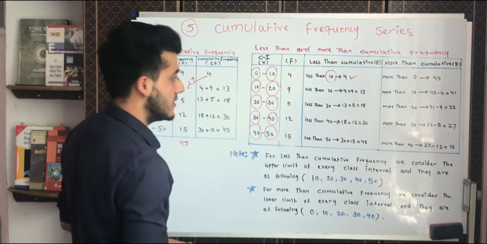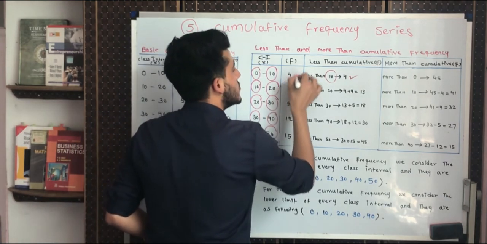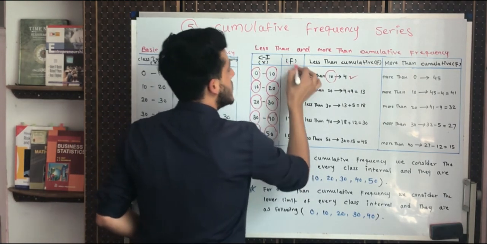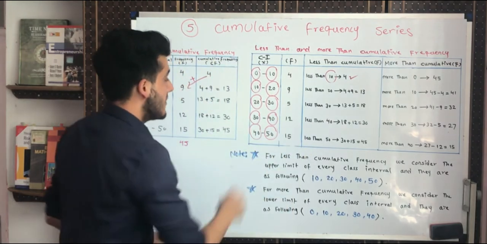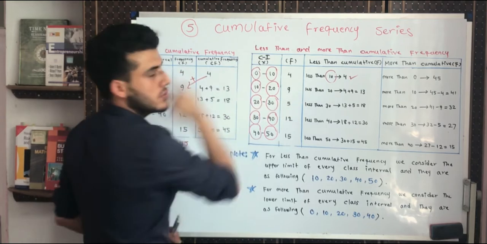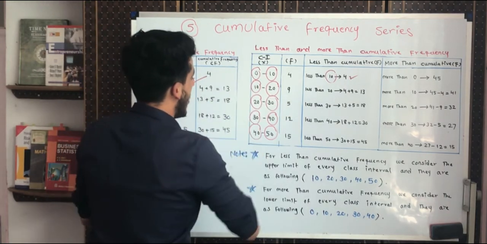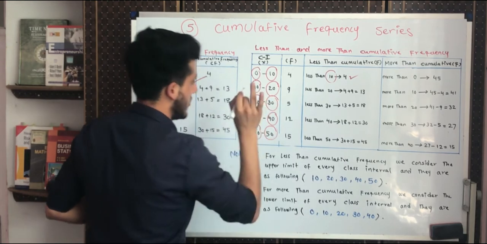Why we are doing it like this? Because we have to minimize this. We have to subtract this. Why? Because it says more than 10. It means the upper side is not included. Only the lower side is included. The lower side is all these 4 class intervals, not this one.